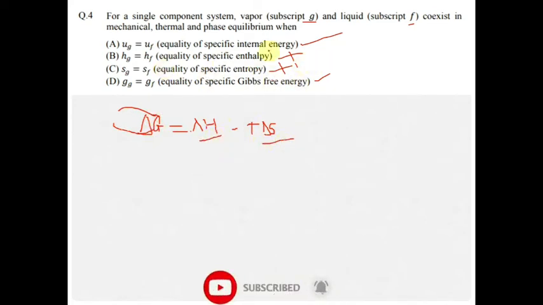So the answer will be between these two options. But for a single component system, we all know that internal energy can't be the same for the liquid and vapor phase. Always the Gibbs free energy remains the same for vapor and liquid. So the answer is D.